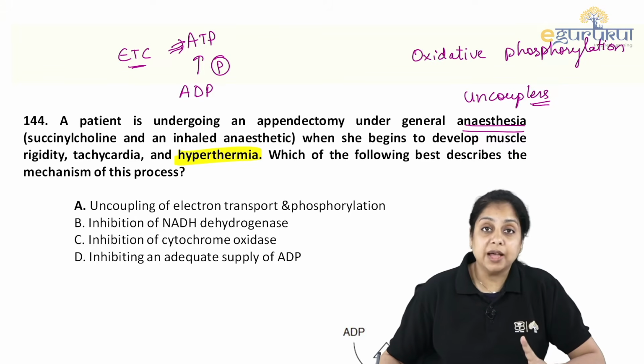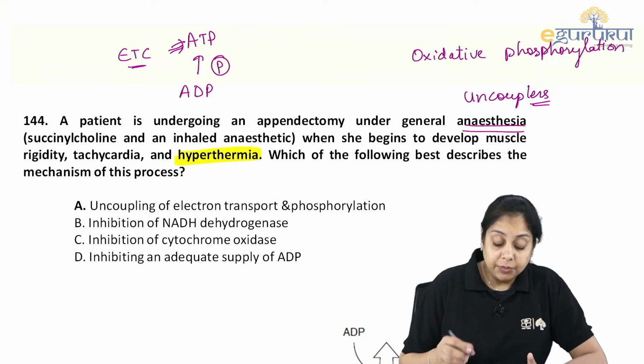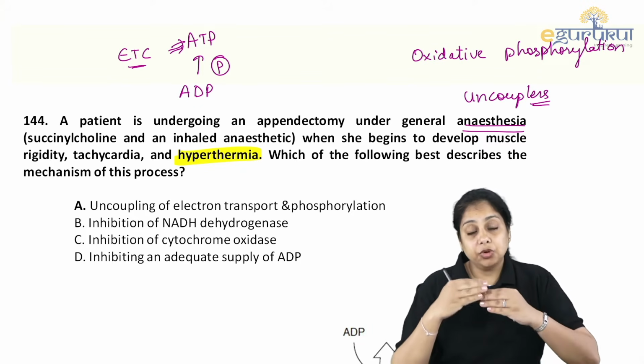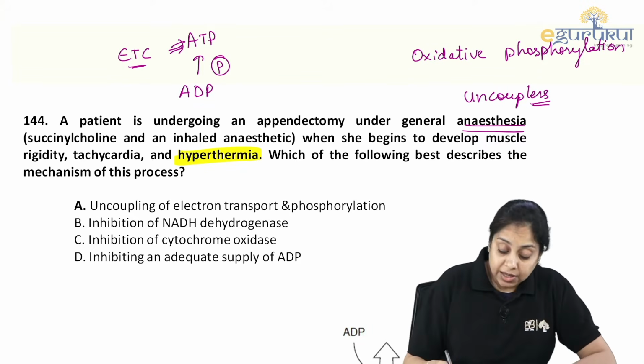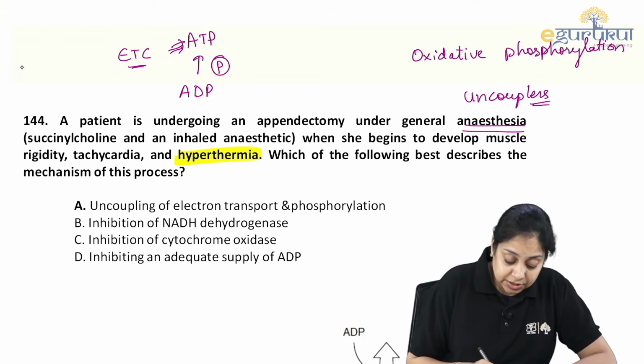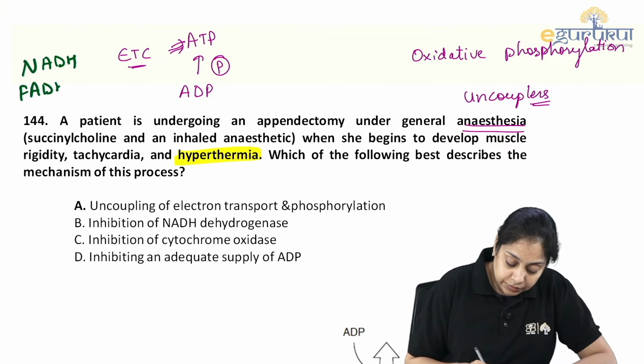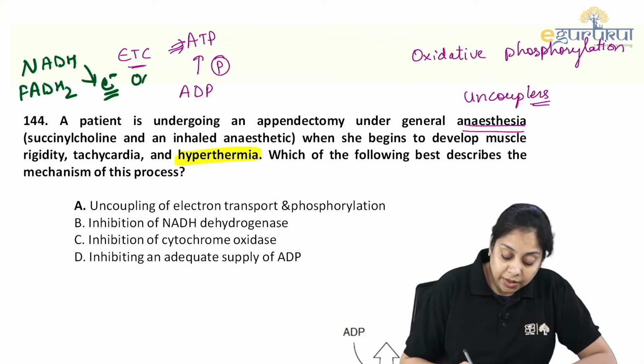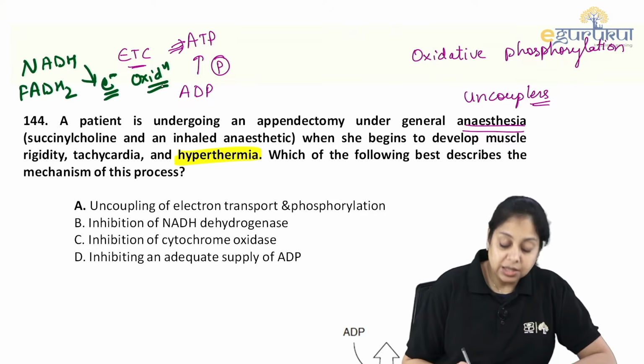So that is one aspect, phosphorylation, because the energy needed to convert the diphosphate into triphosphate is coming from its sources. What are the sources for the electron transport chain? That is NADH and FADH2. What they give is electrons. And electrons mean oxidation.